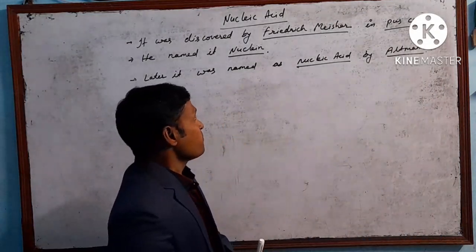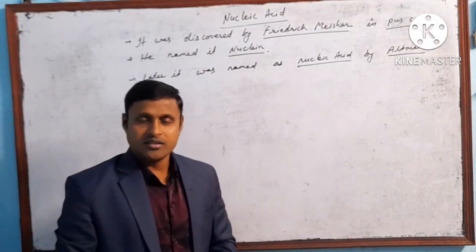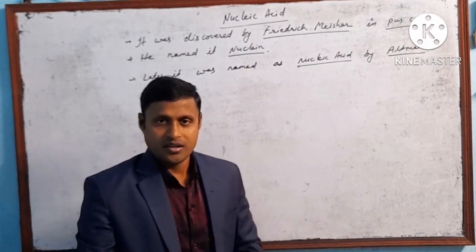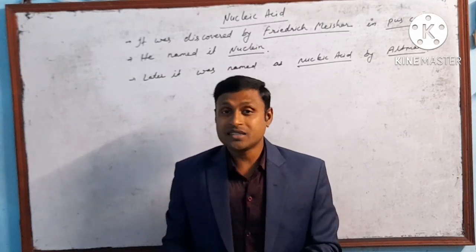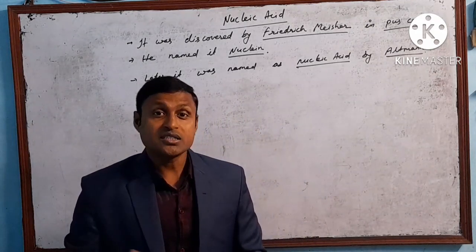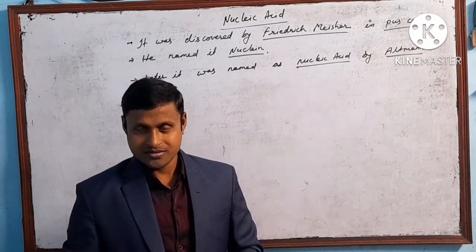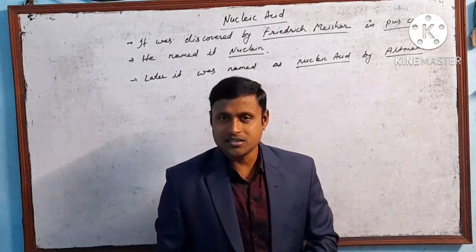If you go for the meaning of these two words, nucleic acid, then you get the term nucleic, which explains the location where it is found, that is the nucleus. And the other term is acid.